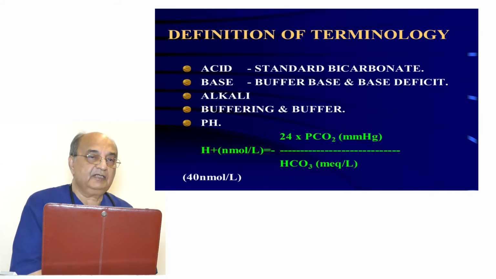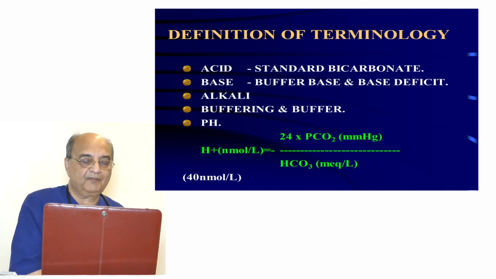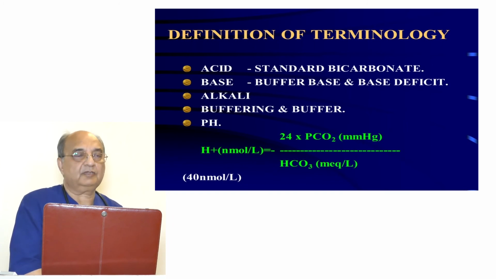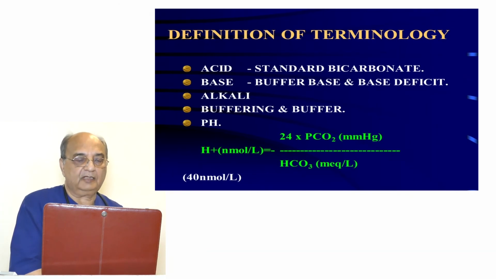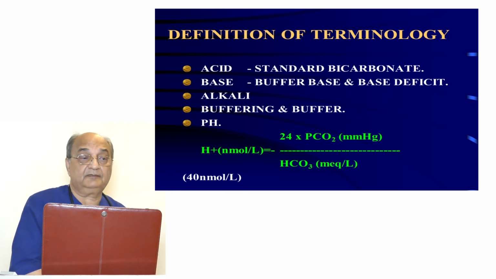pH. pH indicates the hydrogen ion concentration of the body. It is an indirect way of measuring hydrogen ion concentration. It is a log of the hydrogen ion concentration in the body. But you can calculate the hydrogen ion also if you know the PCO2 and the bicarbonate: you multiply the PCO2, if you are measuring in millimeters of mercury, with 24, a figure which has been taken up, and divide by bicarbonate. That will give you the hydrogen ion concentration. If you measure hydrogen ion concentration directly, it is measured in nanomoles per liter.